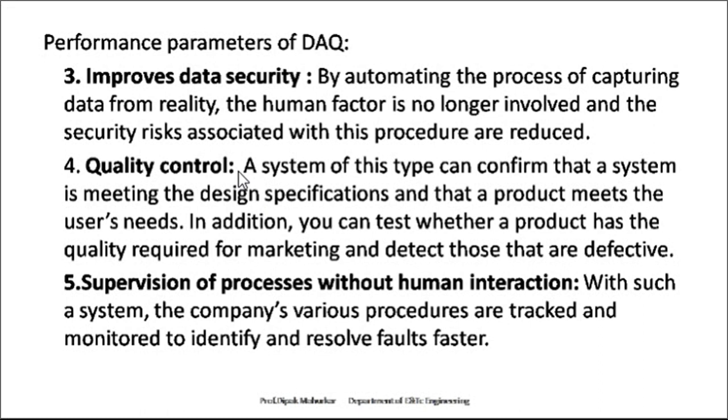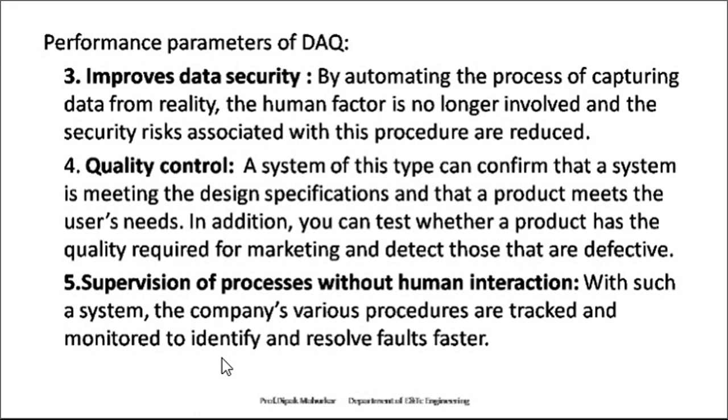Next one is the quality control. A system of this type can confirm that a system is meeting the design specification and that a product meets the user needs. In addition, you can test whether the product has the quality required for marketing and detect those that are defective. So quality control. Then the fifth one is supervision of processes without human interaction.